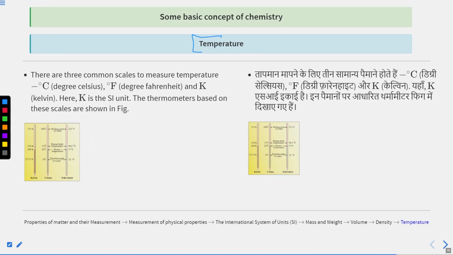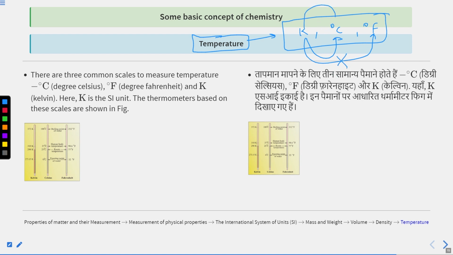Next term is temperature. Temperature is measured in three different scales: Kelvin, degree Celsius and degree Fahrenheit. There is a relationship to convert Kelvin to degree Celsius. Directly we cannot convert Kelvin to Fahrenheit. First of all, we have to go from Kelvin to degree Celsius, then degree Celsius to Fahrenheit. Similarly, degree Fahrenheit to degree Celsius and degree Celsius to Kelvin.